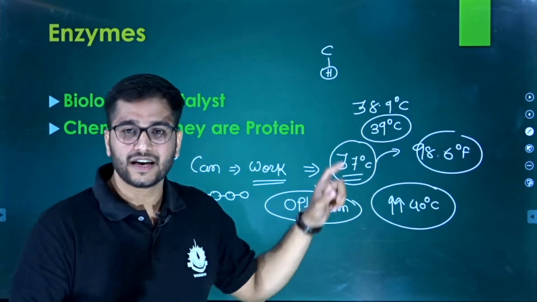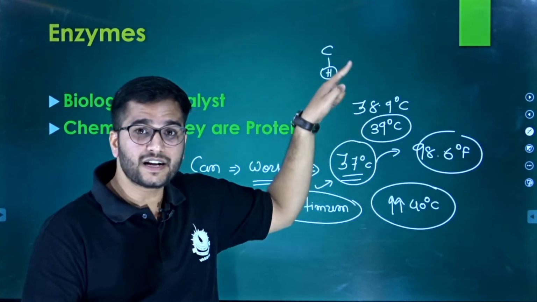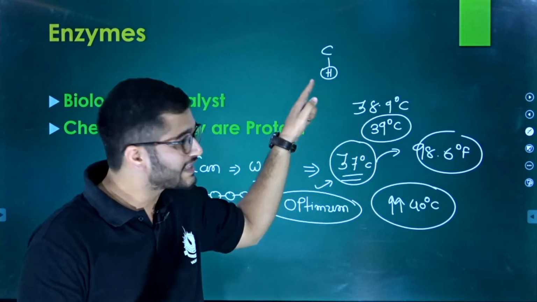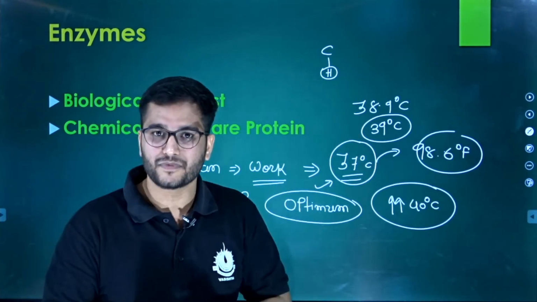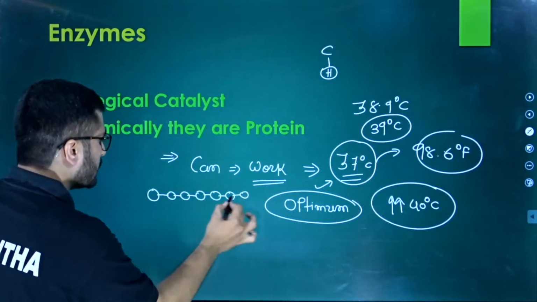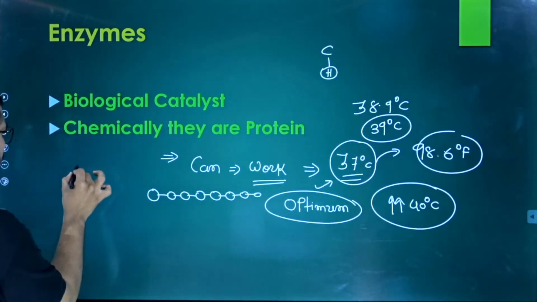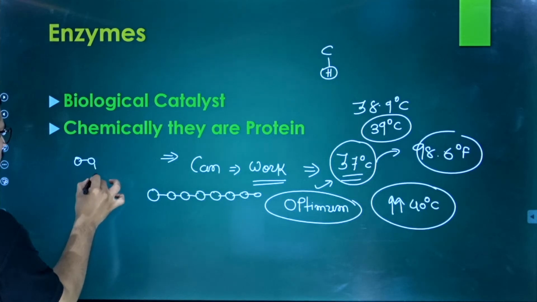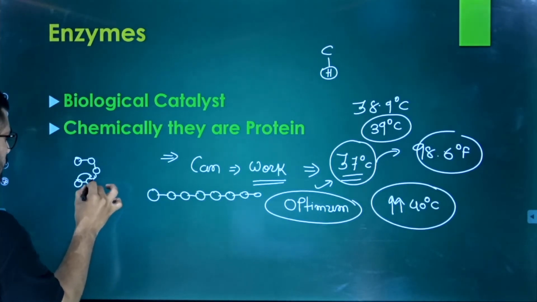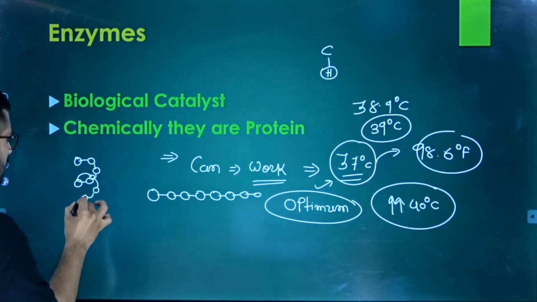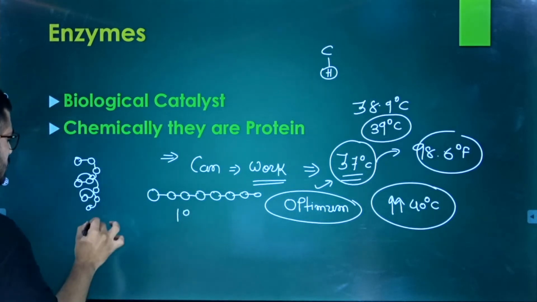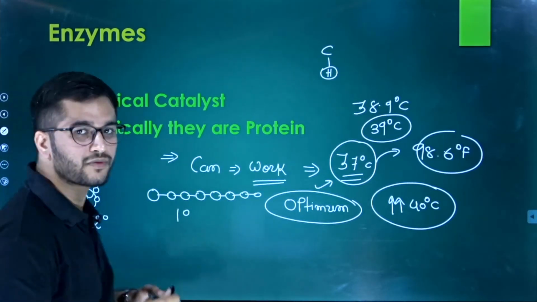In amino acids, the random group is responsible for the variety of amino acids, but in this case one hydrogen is still there. So when the amino acid chain becomes longer and longer, it does a circular folding, and this circular folding makes the secondary configuration, right? So this is the primary configuration, this is the secondary configuration.